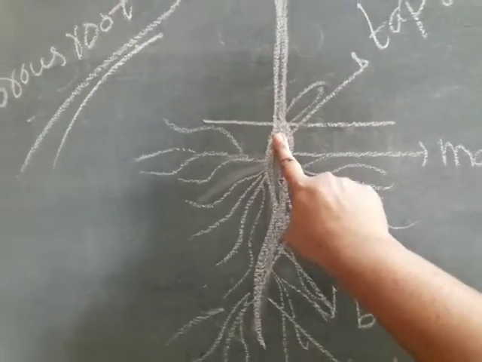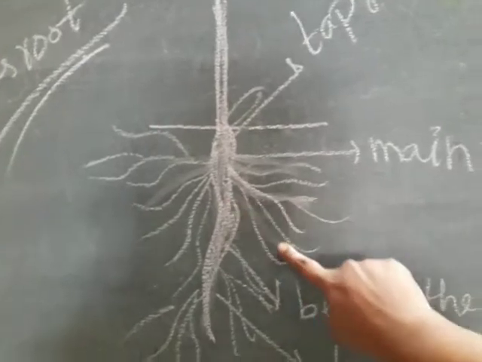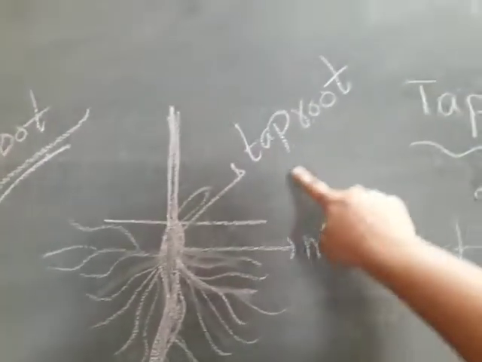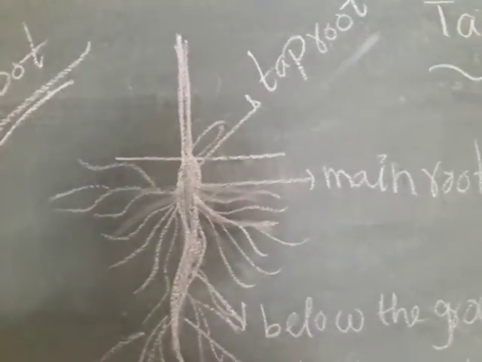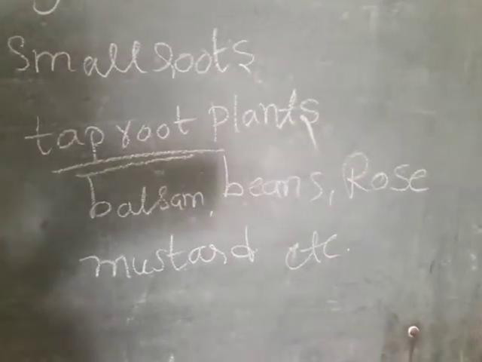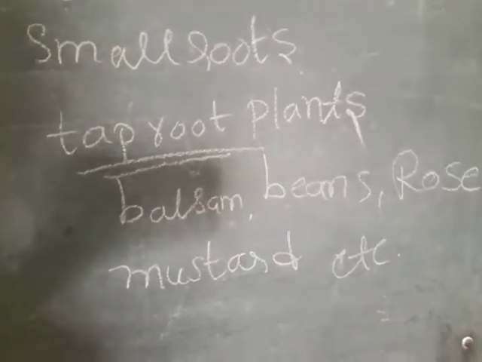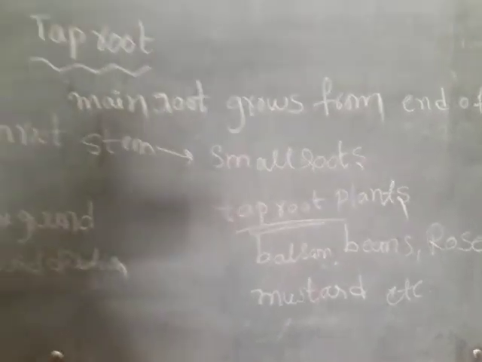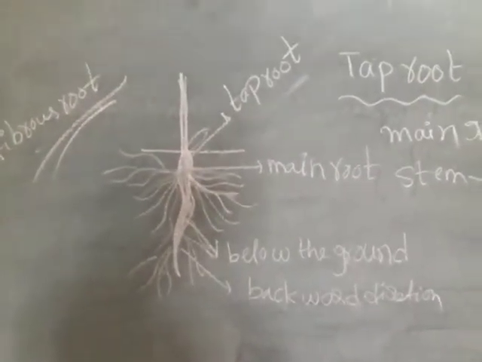It is a tap root plant. Examples of tap root: balsam plant, beans plant, rose plant, mustard plant, and so on. This is a tap root. Okay, thank you.